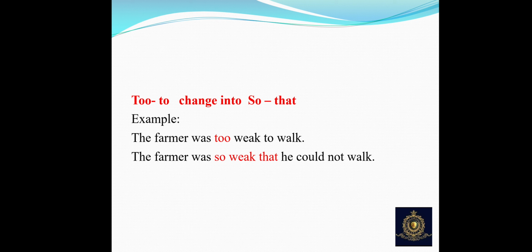So the words too and to are used in the affirmative sentence. Now while changing it into negative, you have to use so and that. The farmer was so weak that he could not walk. Negative word not is used, and so and that is also used. So remember, if there is too and to in the sentence, you have to remove them and replace them with so and that.